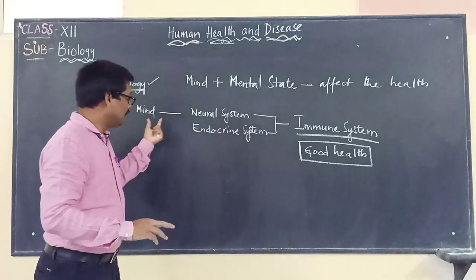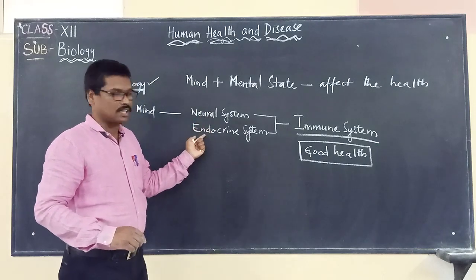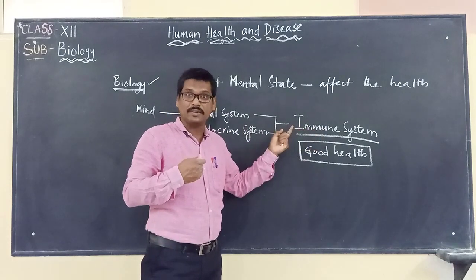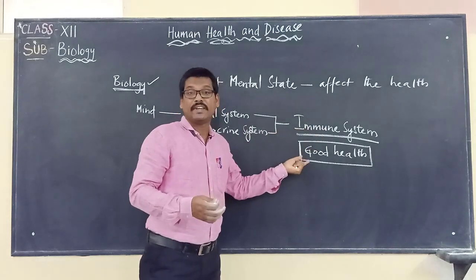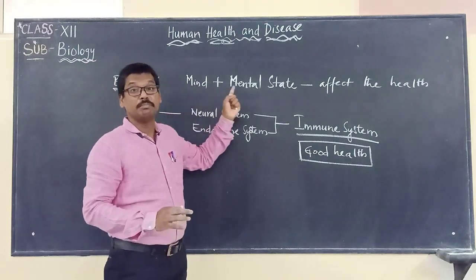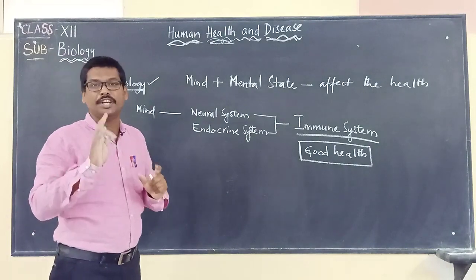Why? Because they are the ones which stimulate the neural system and the endocrine system, and these two act upon the immune system to protect our body from various types of diseases so that we can maintain good health. So we have to keep in mind that mind and mental state are very important, which will affect the health of an individual.